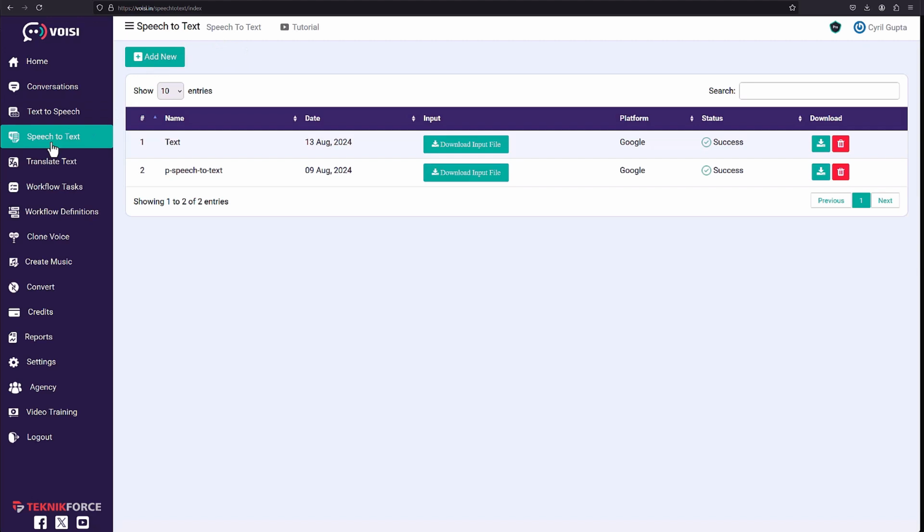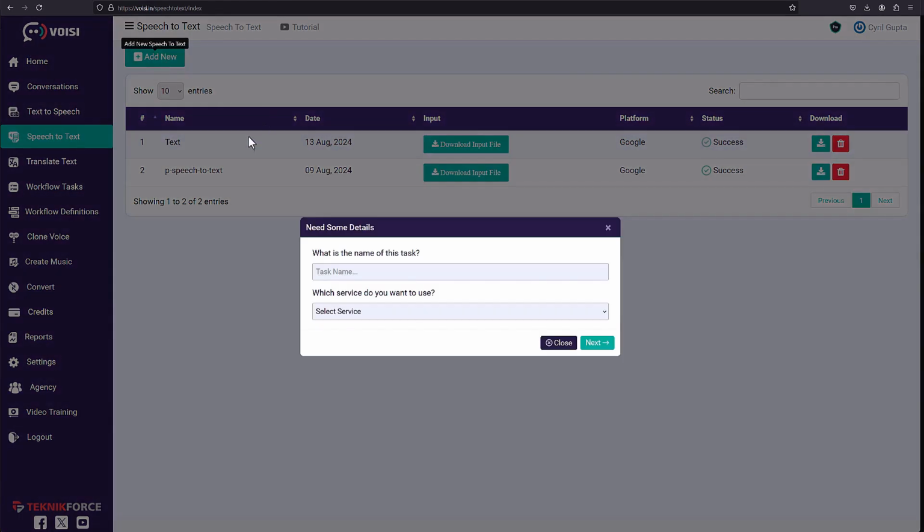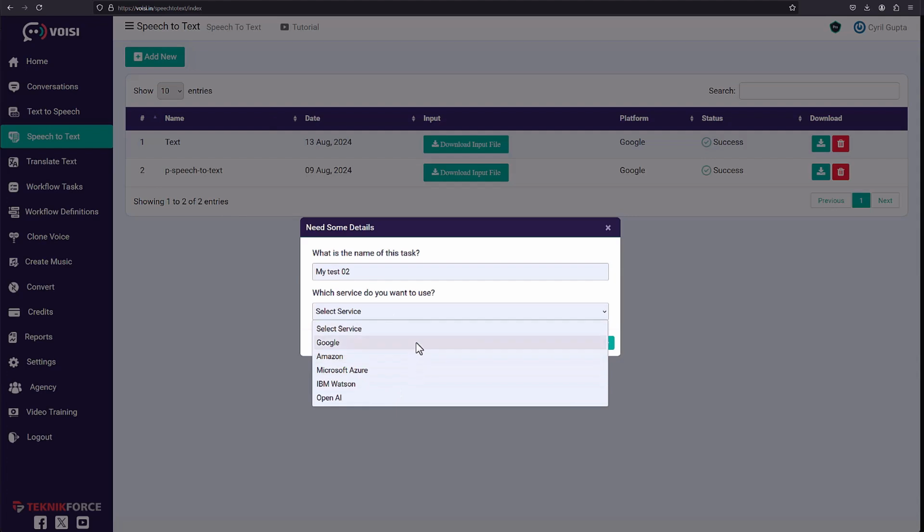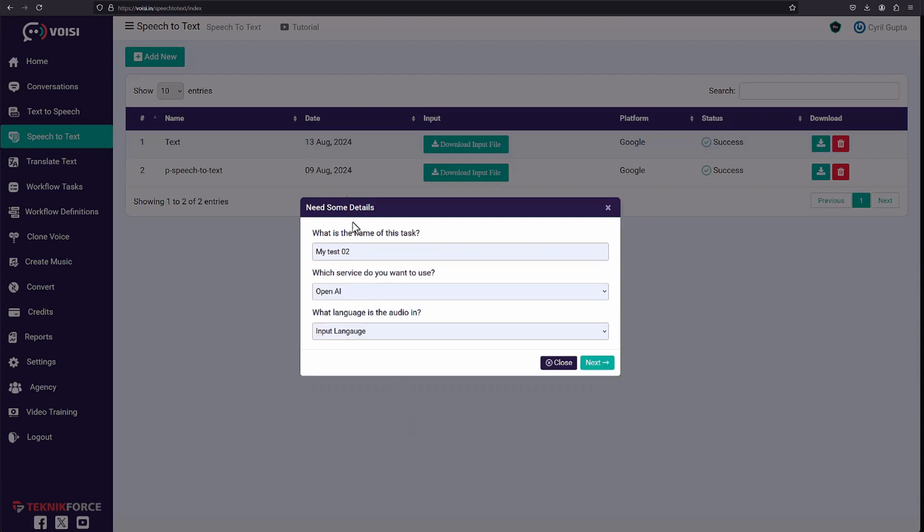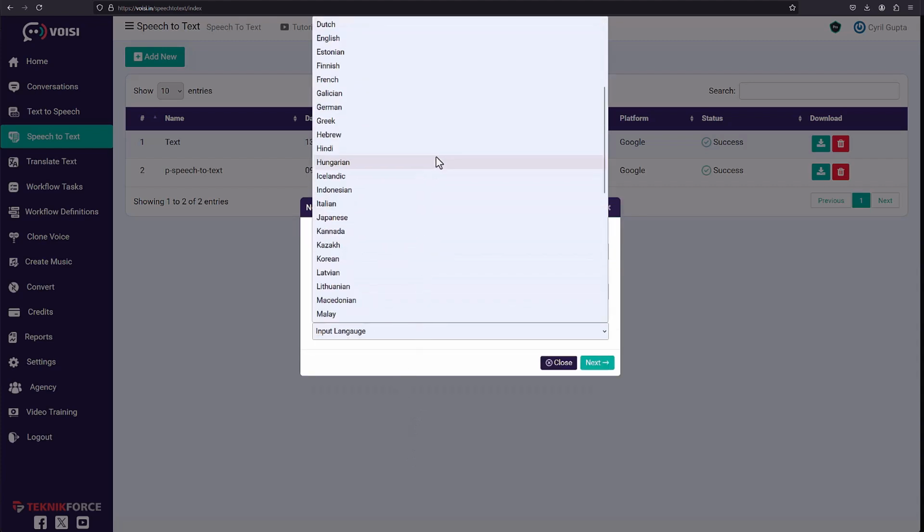Next, let's take a look at speech to text. This feature allows you to convert audio files into text. So give it a name like my test02. Select the service that you want to use. Every provider is different. We have Google, Amazon, Microsoft Azure, IBM Watson, and OpenAI. All of them have different qualities. At this moment, I think OpenAI is the best. You can select different languages too.